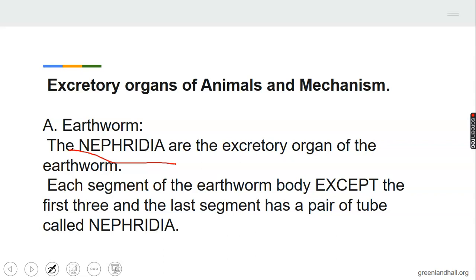Now, the body of the earthworm is segmented. Last lesson we saw earthworm in the class with our hand lens, so that we'd be able to see those segments. What we call the segments are the lines dividing the earthworm. The first three segments and the last segment of the earthworm have a pair of tubes called nephridia, which is the organ of excretion.